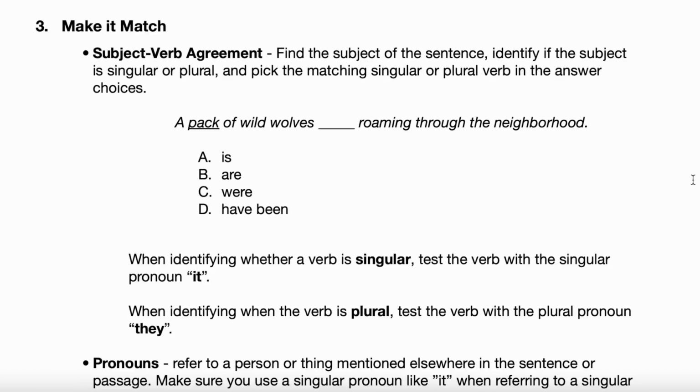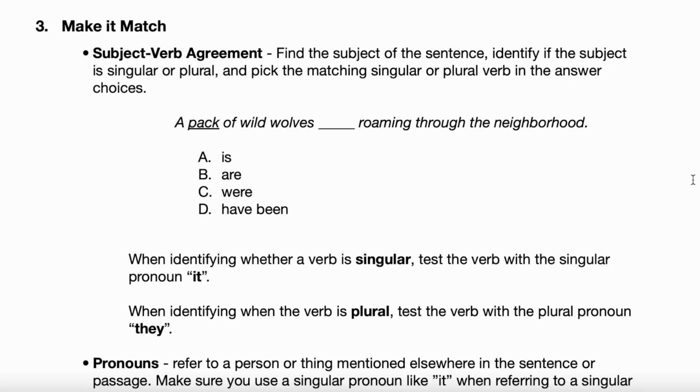Okay, so now if you needed a plural, then you test the answer choices with they. They, that's a plural pronoun. Can you say they is, Melanie? No, totally no. Can you say they are? Yes. Can you say they were? Yes. Can you say they have been? Yes. Okay, great, because those last three are plural. Does that make sense, how you can use those pronouns it and they to determine if a verb is singular or plural? Yes. Okay, good. It makes a lot of sense.